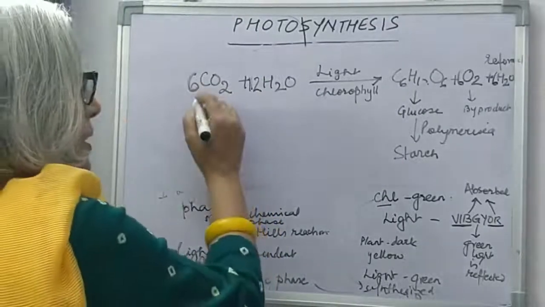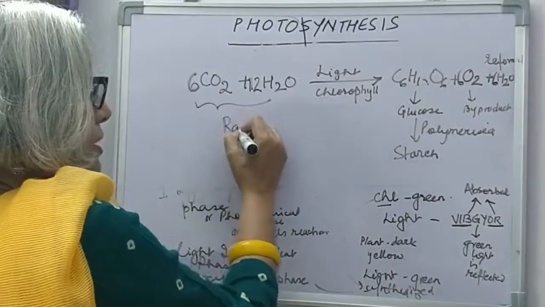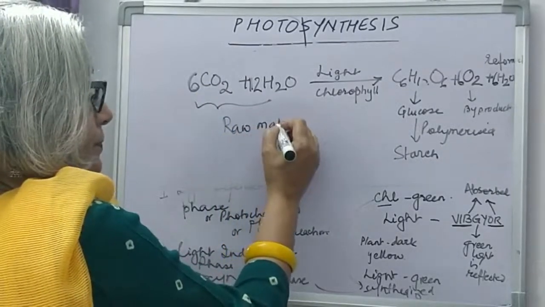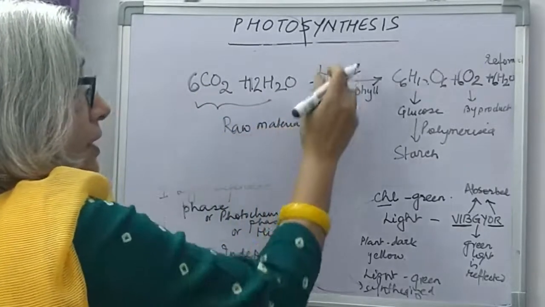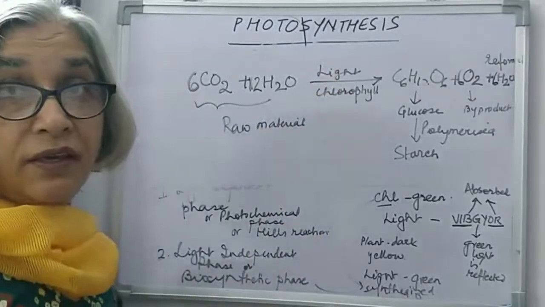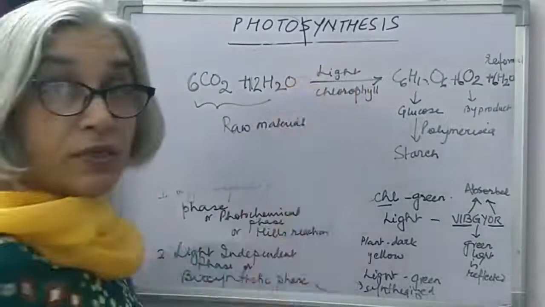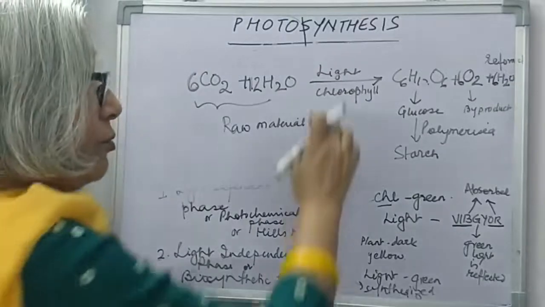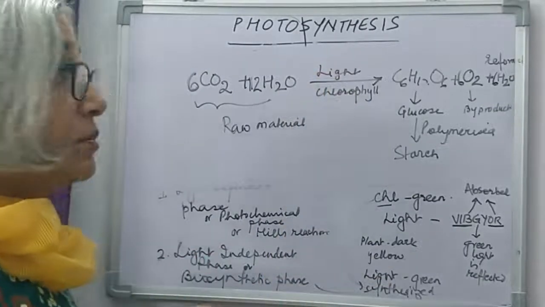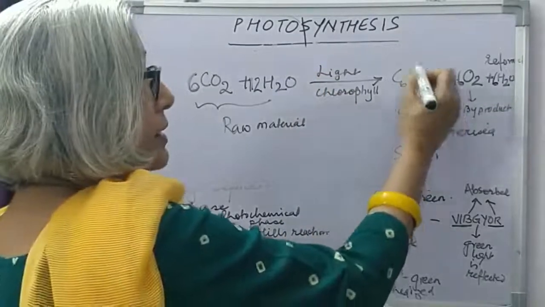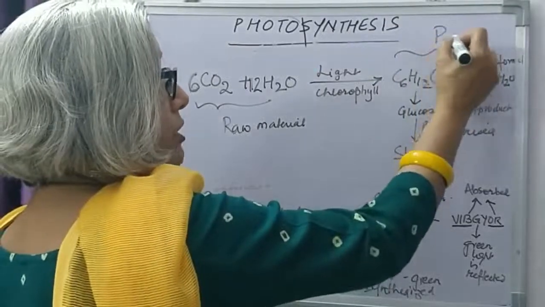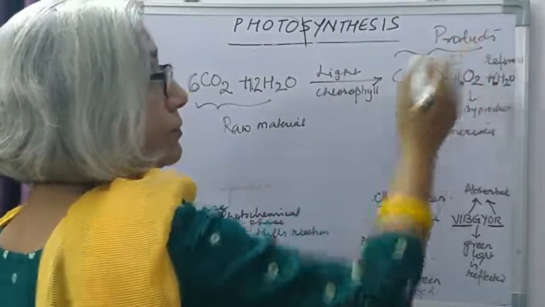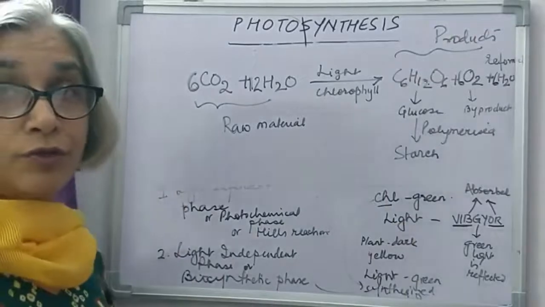Now see, these are the raw materials. These are the conditions which have to be necessary. So writing these on the arrow is essential for a complete equation. If you miss out any of these, the equation becomes wrong. And these are the products that are formed during photosynthesis.